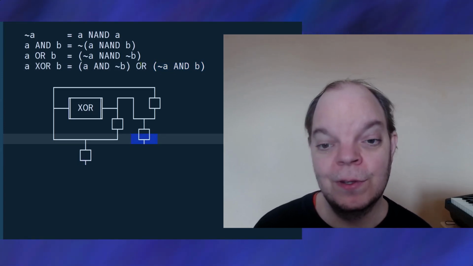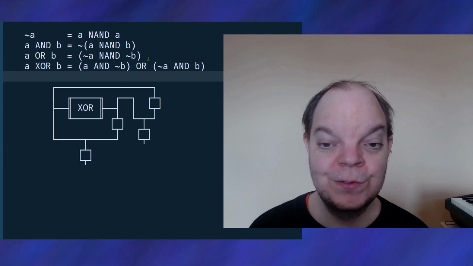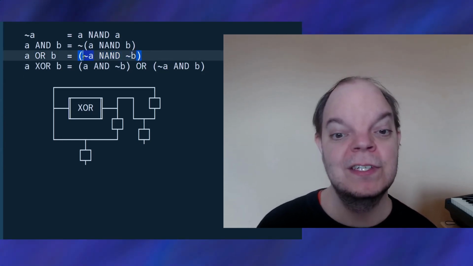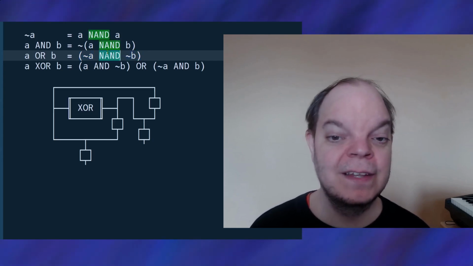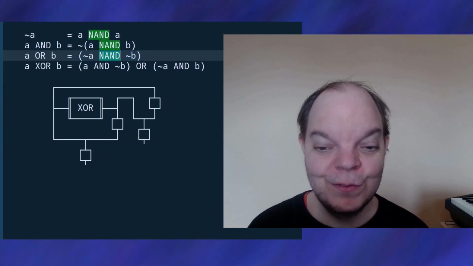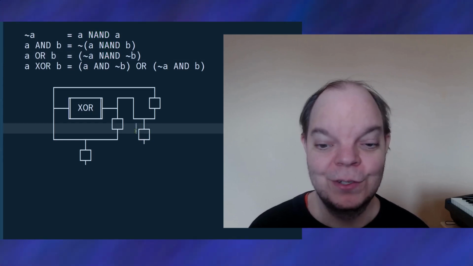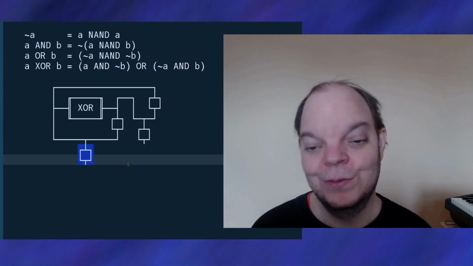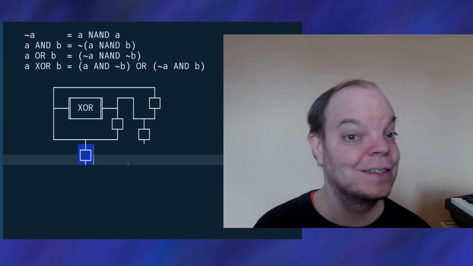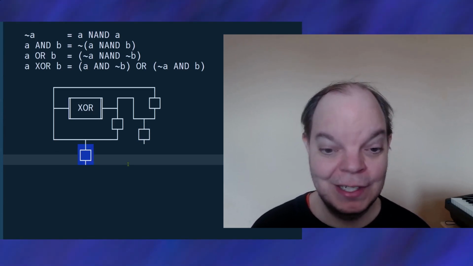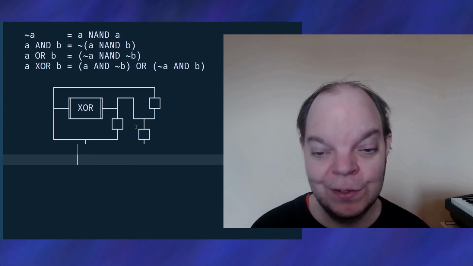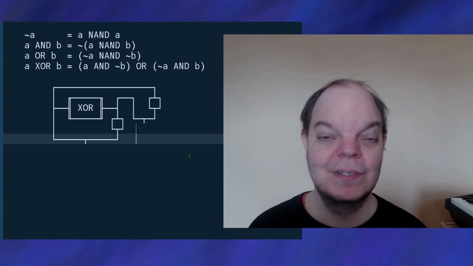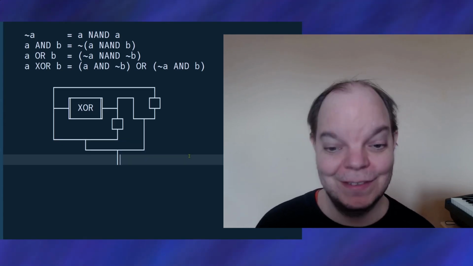And now we need to do the OR. Now how do we do OR? Well, let's look at the formula for OR. In order to do OR, we first need to bitwise NOT both of the inputs and then do an AND. Now, if you look very closely at what we've done here, you'll notice there is a bitwise NOT here and there is a bitwise NOT here. So there is really no point in bitwise NOTing it a second time. Instead, we can just eliminate those so that those will cancel out. And then all that's left to do is a NAND. And there you have it, XOR.